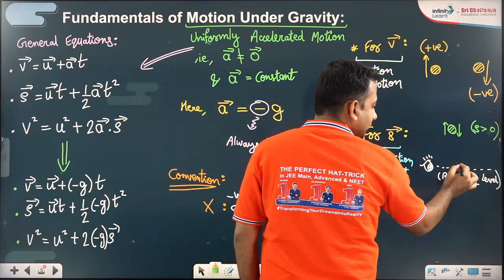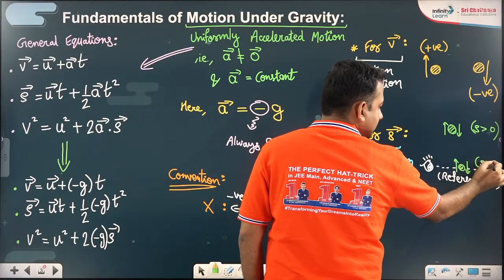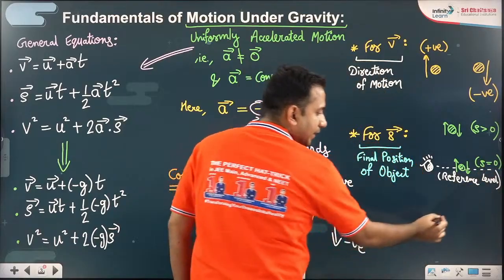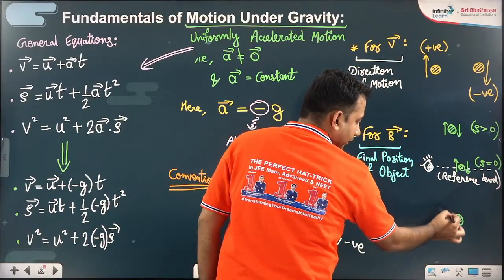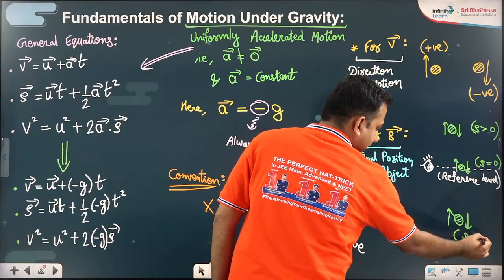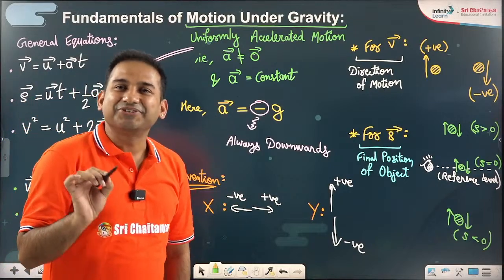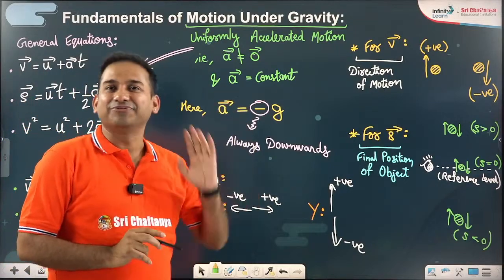If the body is here, going up or going down or maybe stopped, its displacement can be taken as 0. And if the body is here, going up or going down or maybe stopped, its displacement is taken as negative. Understood? So acceleration due to gravity is always downwards, negative.